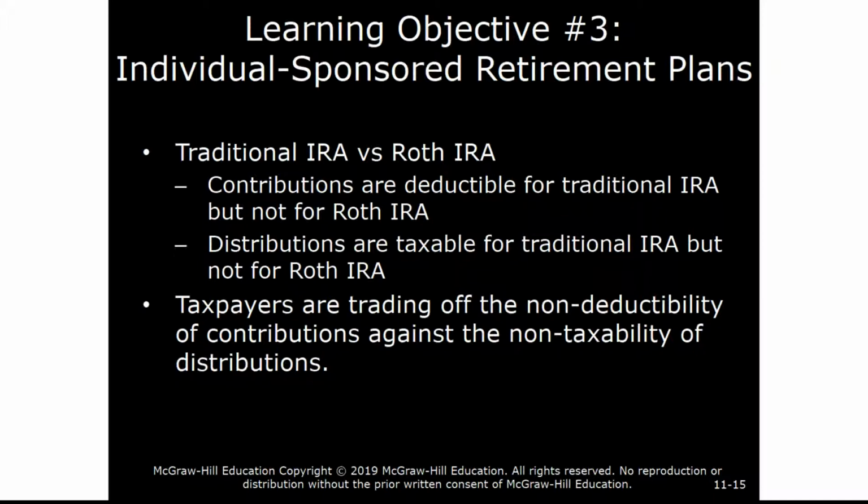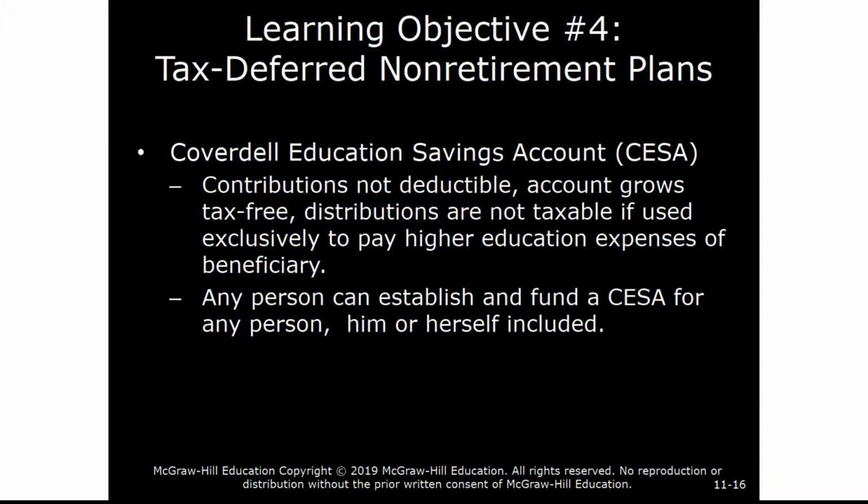As I alluded to earlier, contributions are deductible for traditional IRAs, but not for Roth IRAs. And distributions are taxable for traditional IRAs, but not for Roth IRAs. So there's a trade-off between the two. I mentioned earlier that Congress and the government incentivize taxpayers to also save for education. Contributions to Coverdell education savings accounts are not deductible, but their earnings over time are tax-free as long as the distributions are used to pay for qualified higher education expenses.